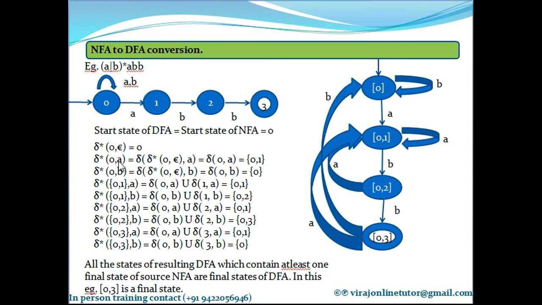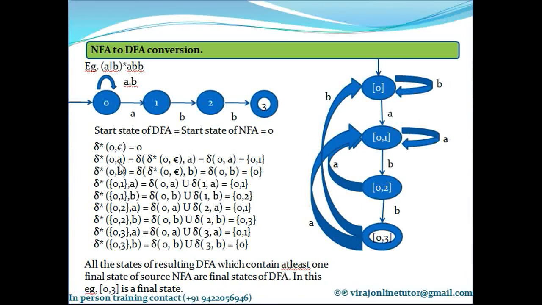Epsilon is as good as nothing, right? So you can imagine this A as epsilon A. I am splitting that epsilon A into two parts, epsilon and A. I am grouping that epsilon with 0 here, and the A, which is the remainder, I am writing on the right hand side.